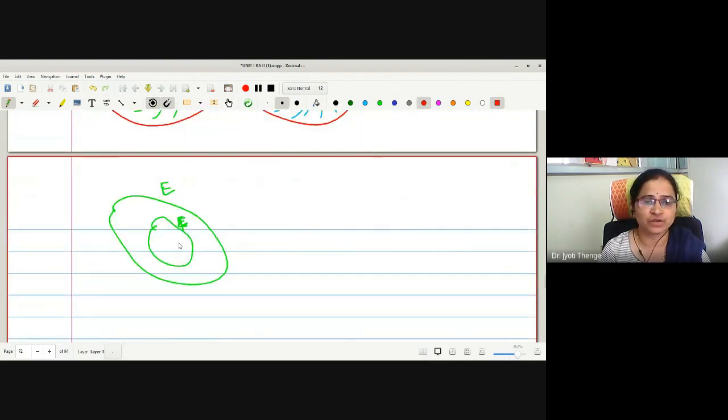What is the region E minus F? This is the region E minus F.